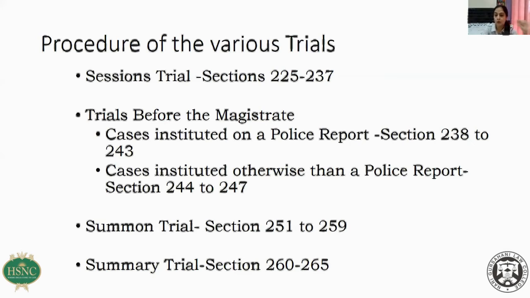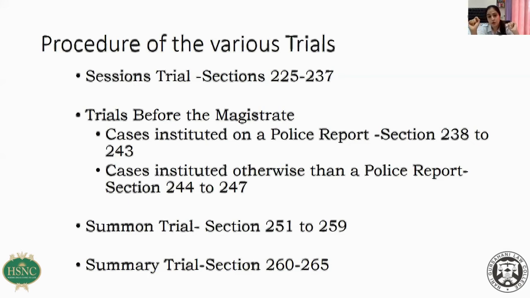Now, what do you mean by opening the case of the prosecution? The prosecutor, by opening the case, is supposed to explain to the court on what ground they are seeking framing of the charge. They have to explain the details or the specifications of the charge, why the particular charge should be put against the accused. They are supposed to explain what evidence is there against the accused, statement of witnesses. So in short, they are supposed to go through the charge sheet and open the case of the prosecution.